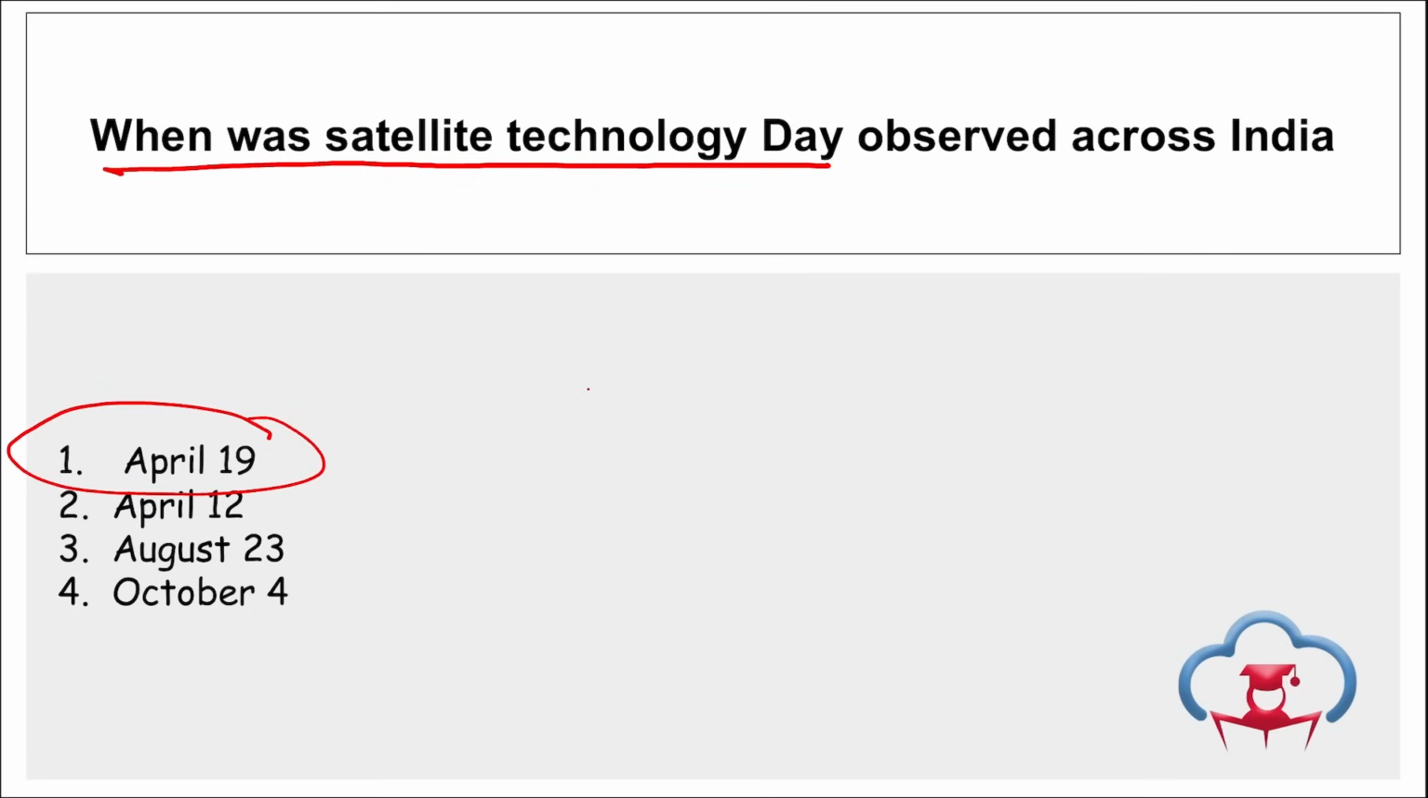This day commemorates the launch of India's first satellite, that is Aryabhatta, that was launched on 19th of April in 1975. And this 2024 marks the beginning of the 50th year of the Aryabhatta launch. Right? Take a note of this. Then if we talk about April 12, this day is observed as UN International Day of Human Space Flight. Correct? And it is observed on 12th of April to celebrate the beginning of the space era.